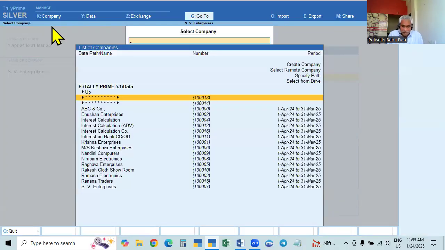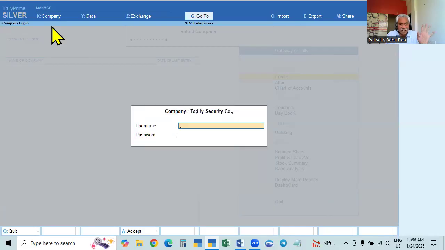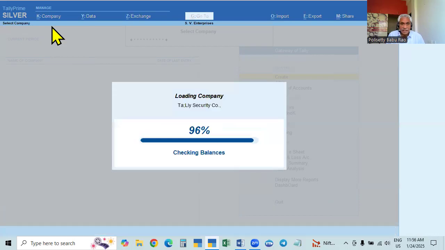Now access this one. So it will ask you for this one, 123. That is the Tally vault, not changed. This username and password, what you did: the username is not changed now, but the password is changed. Tally, the password is changed. Sorry, Tally or admin? Admin. Last one is N. Admin, and the password is 123.